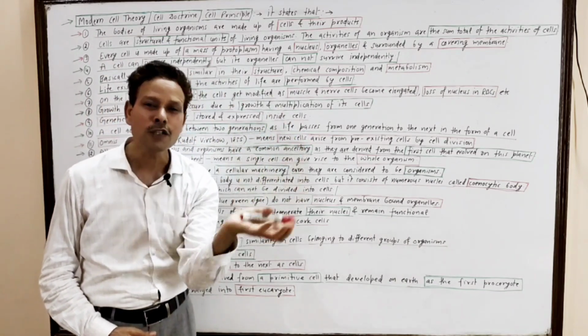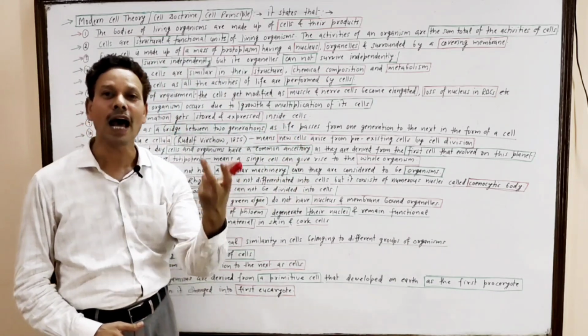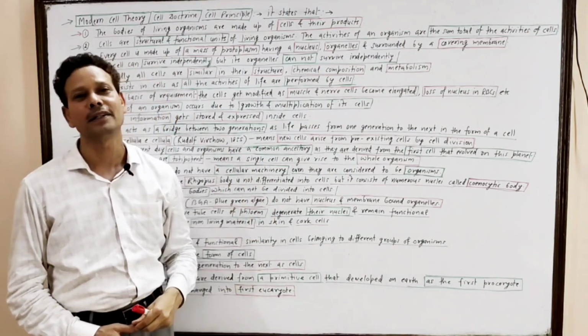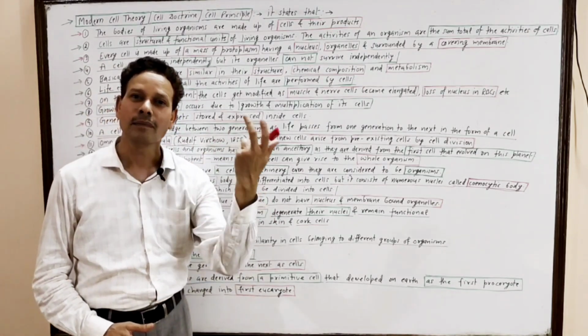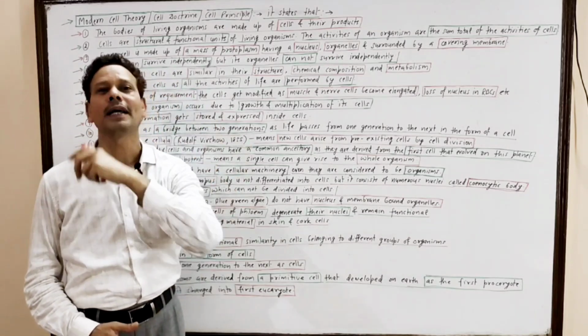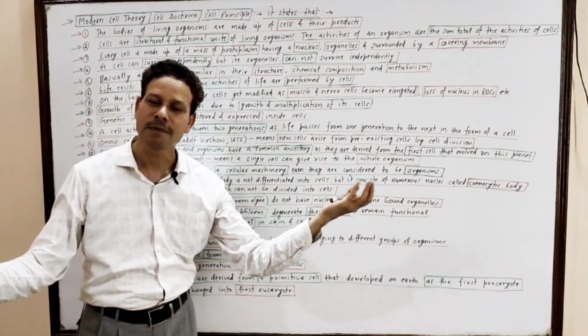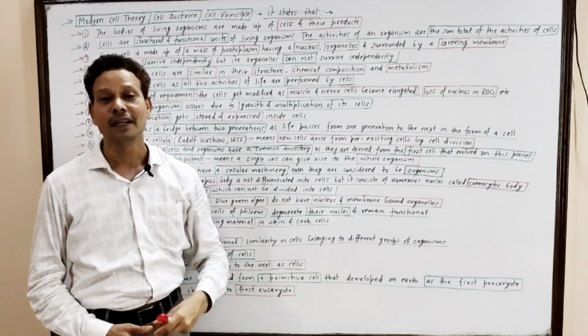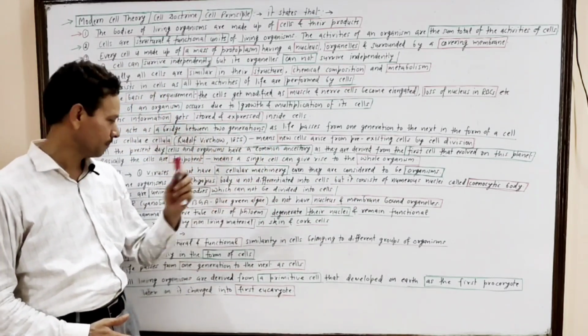A cell is a mass of protoplasm, and in that protoplasm the nucleus is embedded, as well as some cell organelles are present, and a cell is surrounded by a covering membrane, that is plasma membrane, cell membrane. Here are some objections. First is